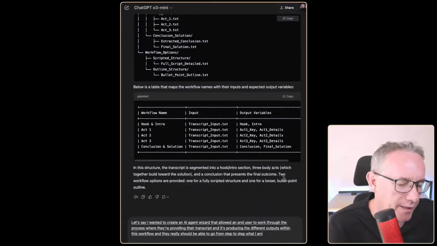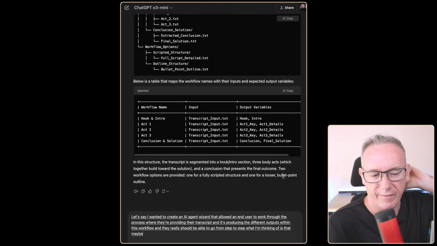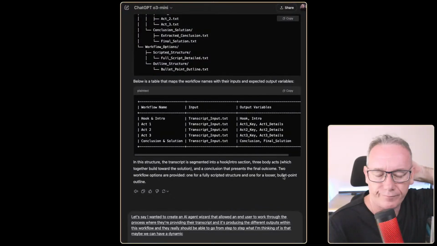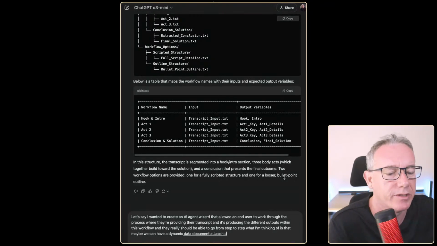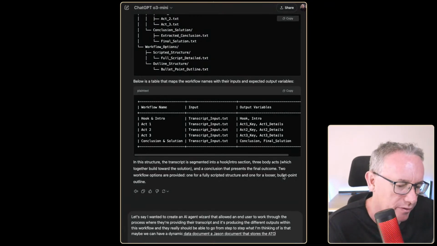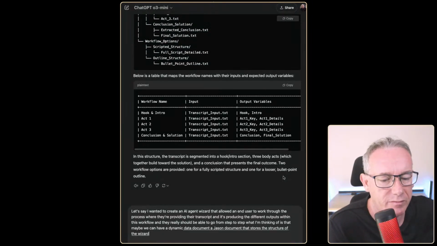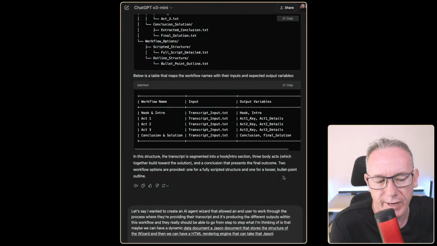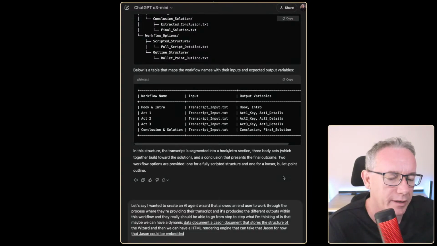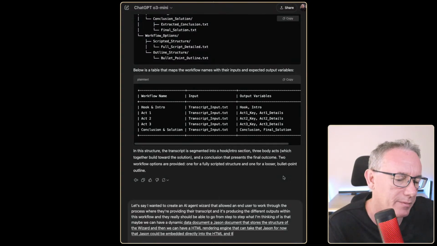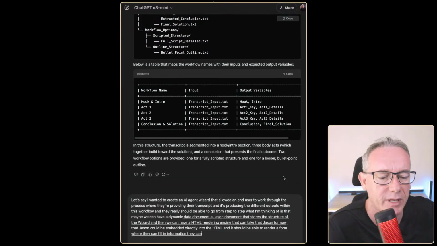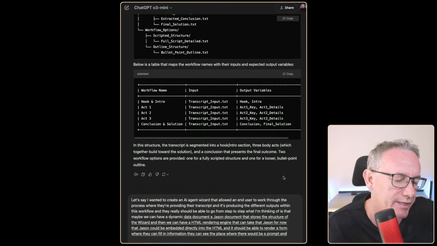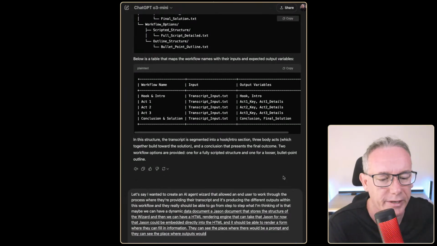What I'm thinking of is that maybe we can have a dynamic data document, a JSON document that stores the structure of the wizard. And then we can have an HTML rendering engine that can take that JSON. For now, that JSON could be embedded directly into the HTML, and it should be able to render a form where they can fill in information, they can see the place where there would be a prompt, and they can see the place where outputs would go. Can you do that for me, please?